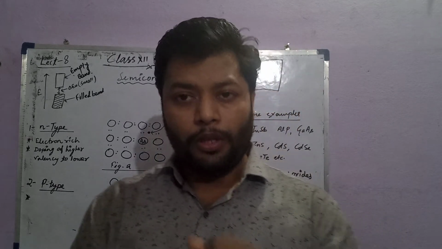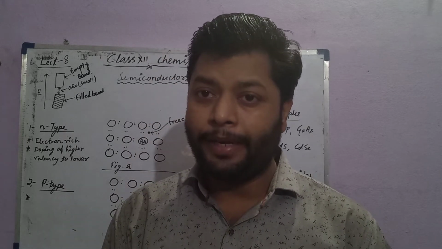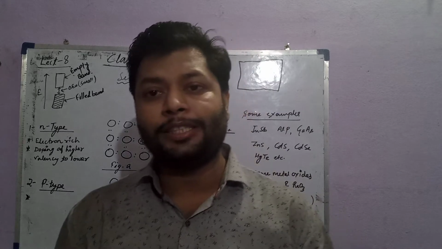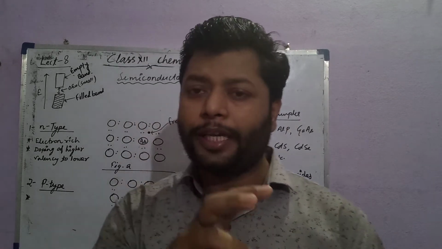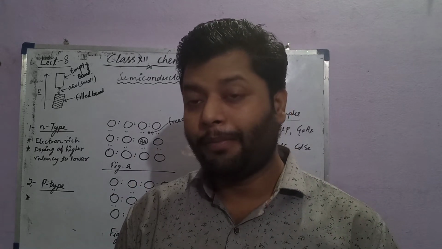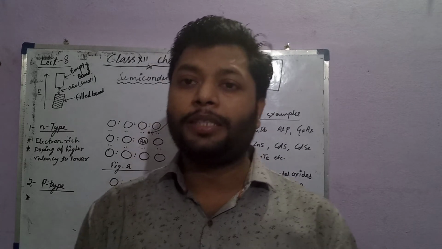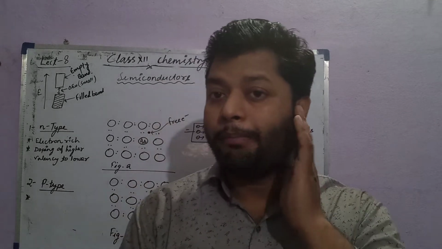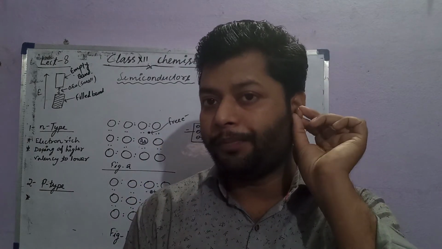As you know, one of the types of elements in the periodic table called metalloids have the properties of metals as well as non-metals. So we are going to take those metalloids to make some semiconductors here, because the examples of semiconductors are actually based on some of the examples of metalloids. So you have to know what the metalloids are. First, we will go through the term metalloids.